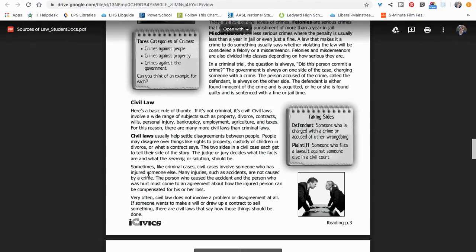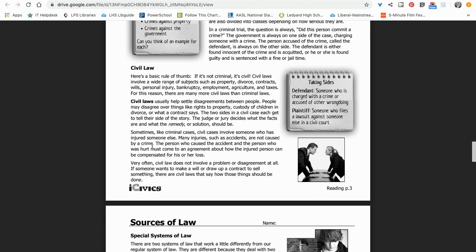All right, I'm coming back to this paragraph right here. Sometimes, like criminal cases, civil cases involve someone who has injured someone. Many injuries, such as accidents, are not caused by a crime. The person who caused the accident and the person who was hurt must come to an agreement about how the injured person can be compensated for his or her loss.